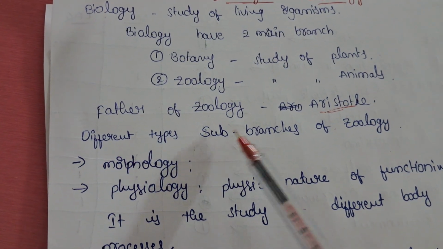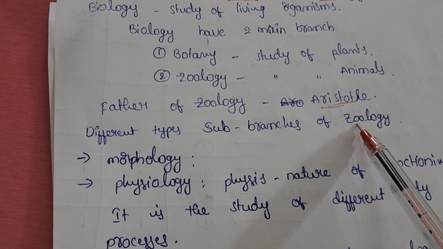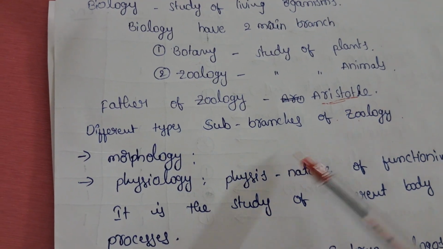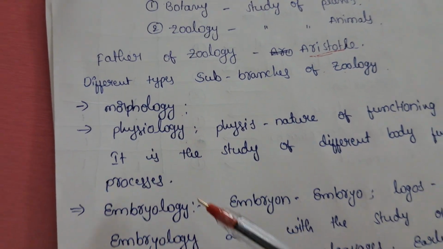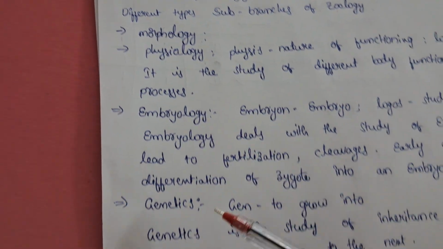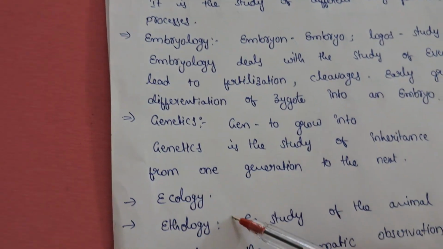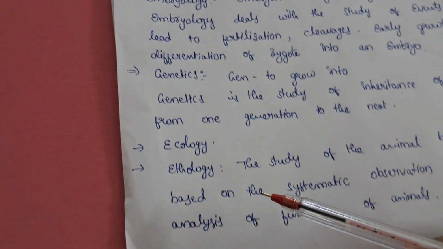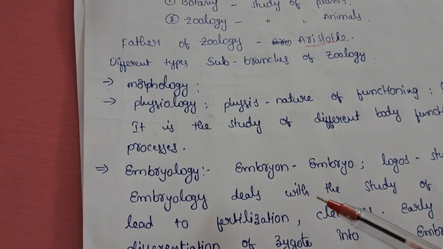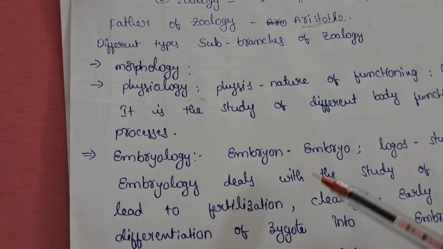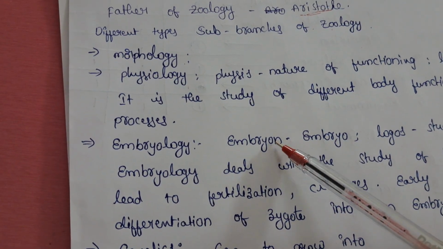The different sub branches of zoology are morphology, physiology, embryology, genetics, ecology and ethology. You will learn these different branches in this zoology topic.